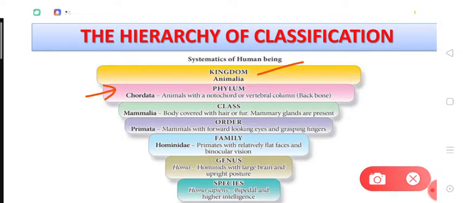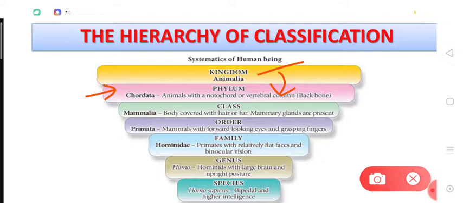You know that the kingdom Animalia has many phyla, for example Porifera, Coelenterata, Annelida, Arthropoda, Mollusca, Echinodermata, Platyhelminthes. There are a number of phyla actually, and out of those phyla, we belong to the phylum Chordata.